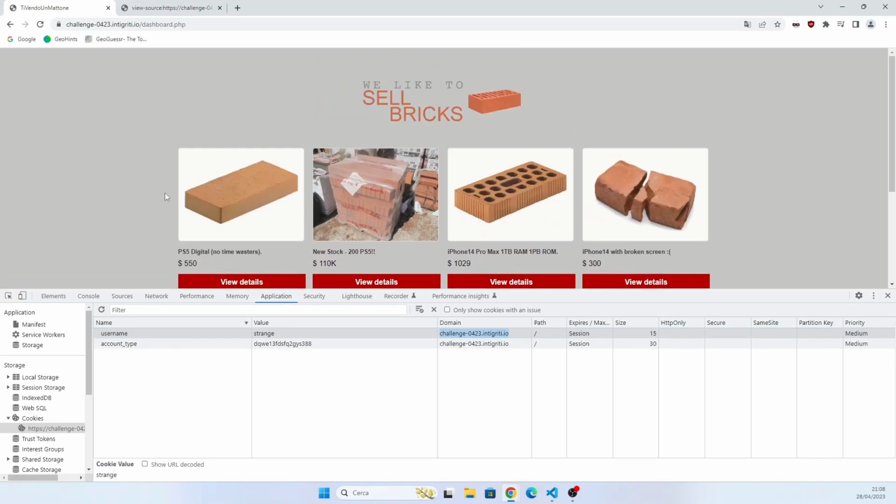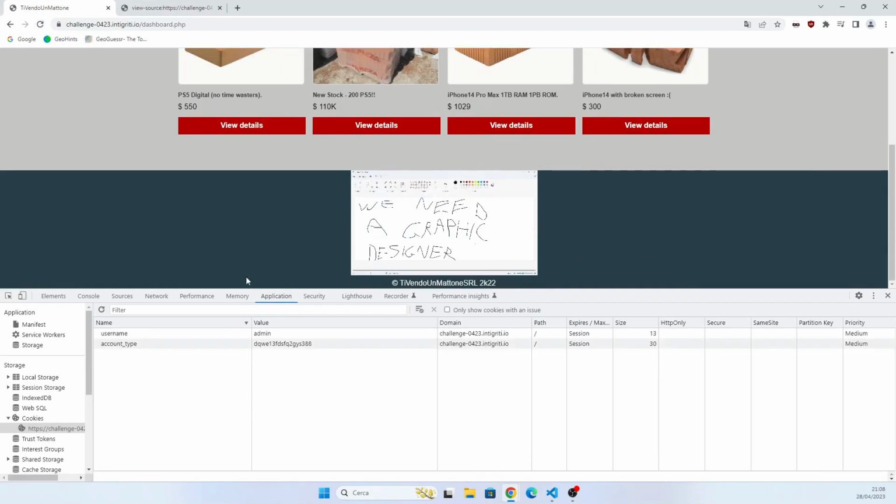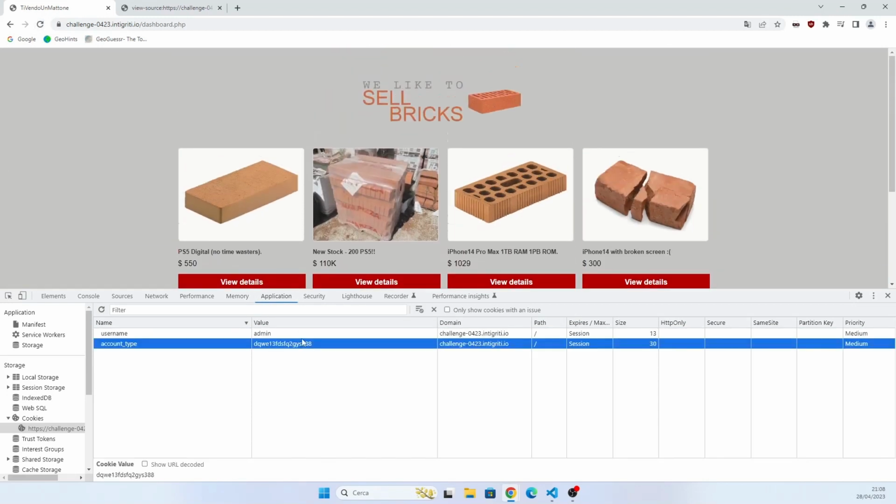The interesting part is that this site sets two cookies for us, the username cookie and the account type. The username, even if changed to something like admin, doesn't do anything, and the account type is not a hash, not a base64 string. I don't know what it is at the moment.